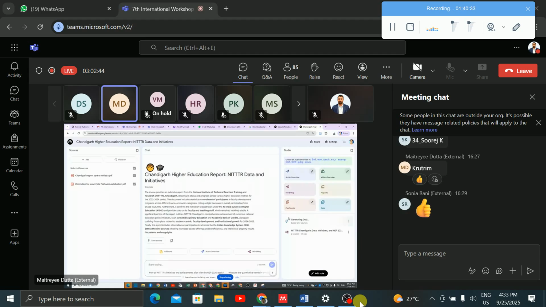It also can create the audio file. It also can create the video file as well as the flashcards. Flashcards is basically that one card by card will come and the questions will be in the flashcards, right? So it is generating some quiz. Let me see what quizzes it will generate.